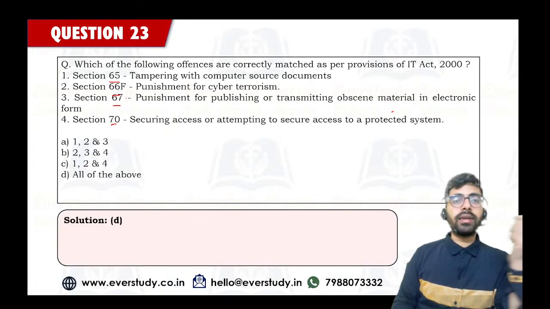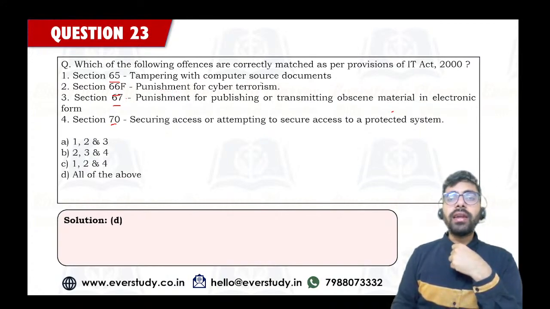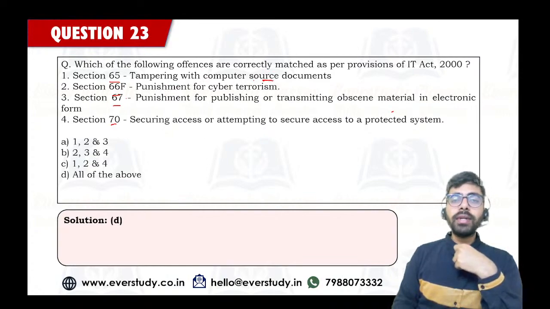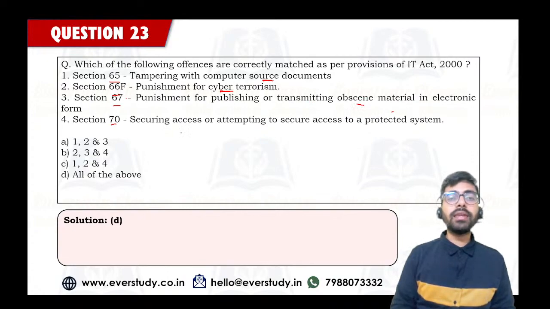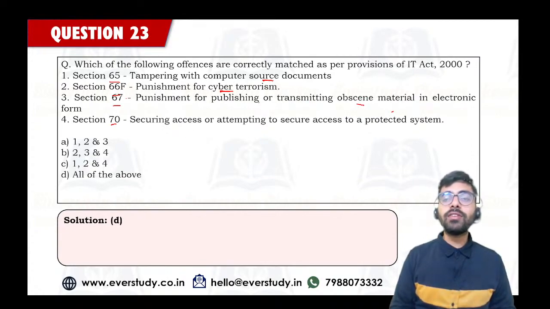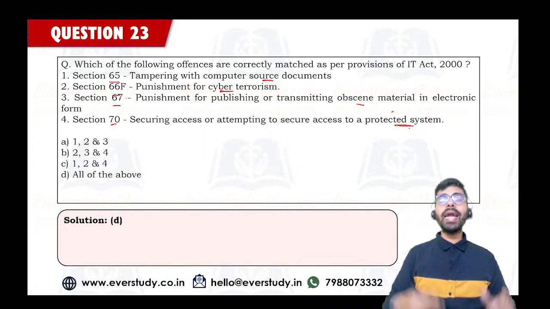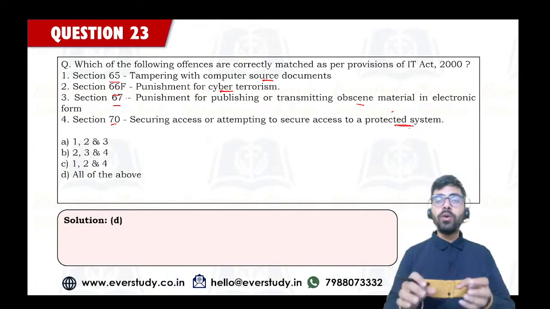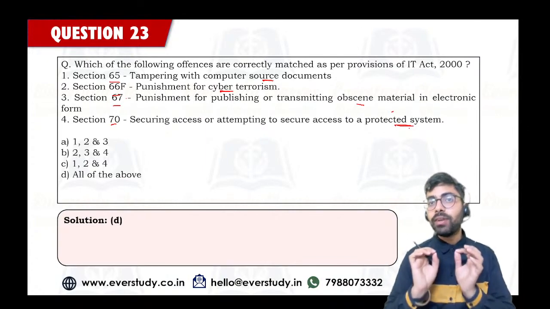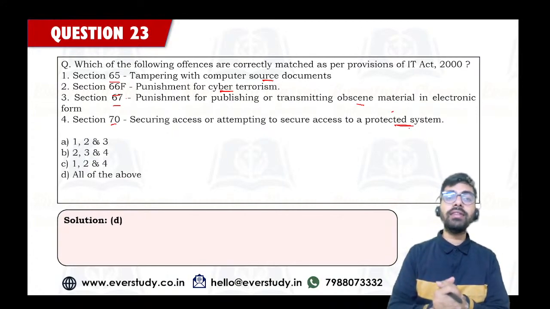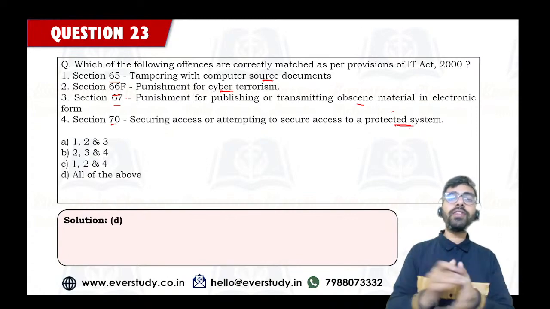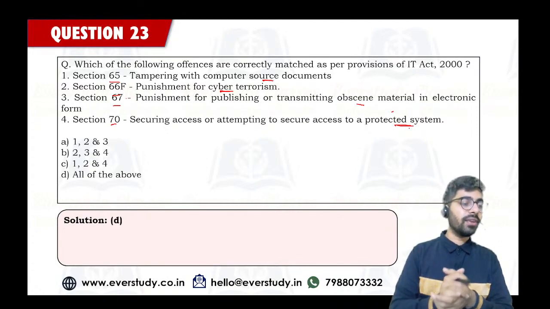Yes, D is correct. Section 65, it is related to the tampering of the computer source documents. Section 66, it talks about punishment for cyber terrorism. Section 67, it talks about punishment for publishing obscene material in electronic form. Section 70 talks about if you secure access to any protected system. Government can declare any system to be protected. Okay. And if you try to enter that particular system, the government is not going to leave you. Heavy punishments, heavy fines and penalties are going to be there. So all of these, they are correctly matched. So that's why the answer is option number D.